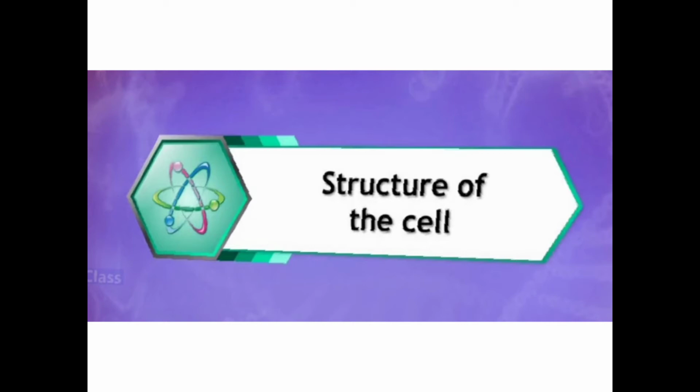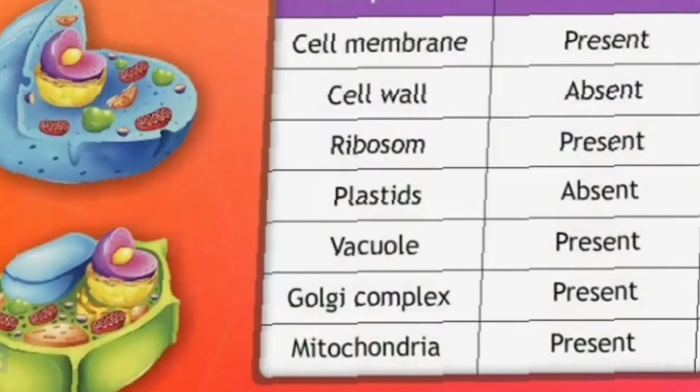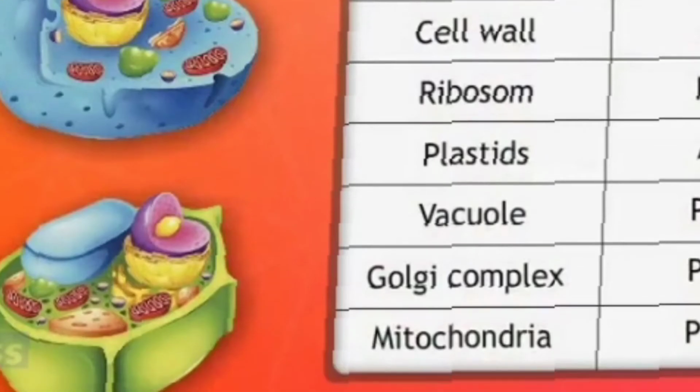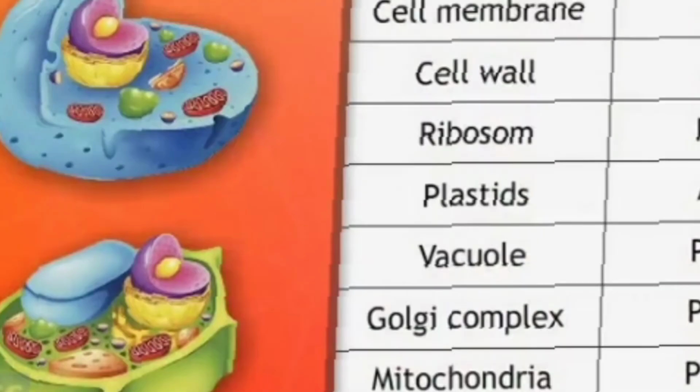Now let us understand about the structure of the cell. We are going to learn each and every part of the cell, and we are going to study about the function of each part also. So first of all, as you all are aware about the plant cell and the animal cell, see here the three-dimensional figure in front of you. This is the plant cell, this is the animal cell, green colored plant cell, blue colored animal cell, right?